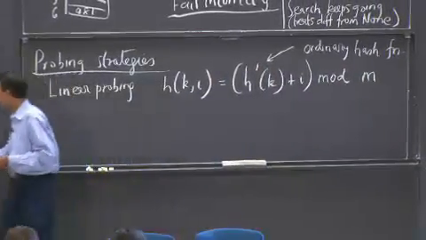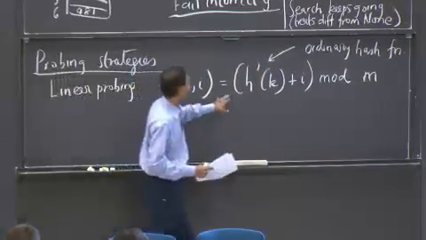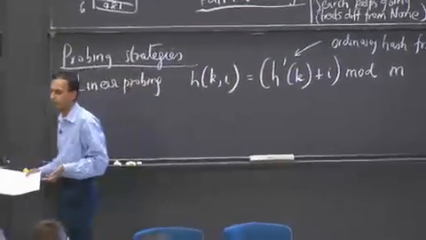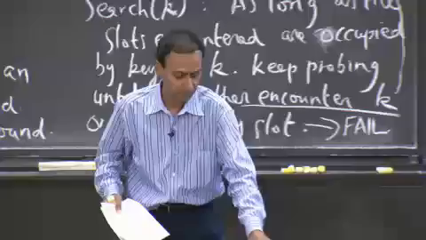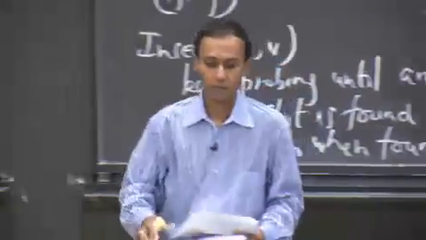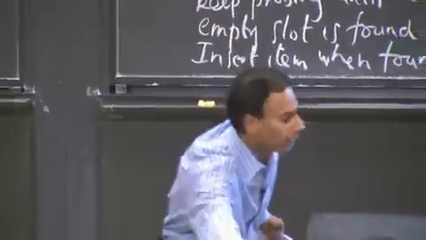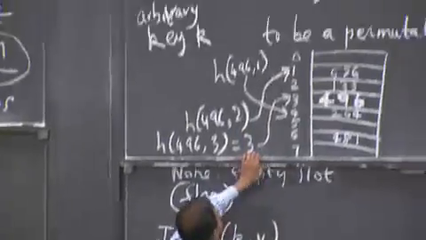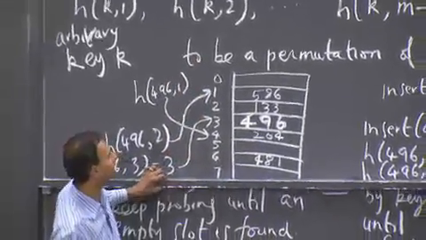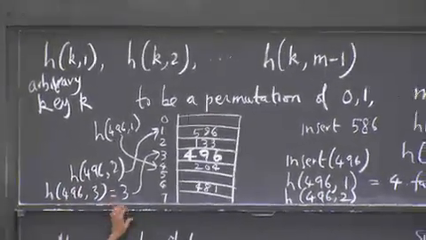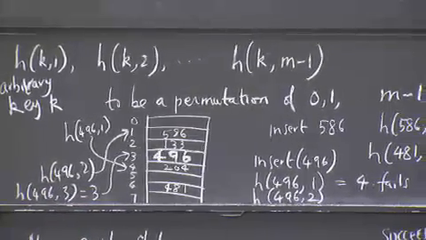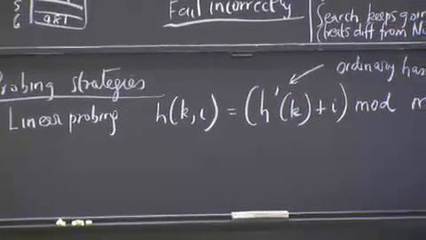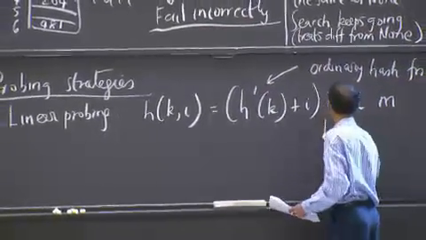Okay, so that looks pretty straightforward. What happens here? Does this satisfy the permutation property that I want, h(k,0), h(k,1), through h(k,m-1), to be a permutation? Yep, because when I start adding, the mod is precisely this round robin cycle, so it's going to satisfy the permutation. That's good.